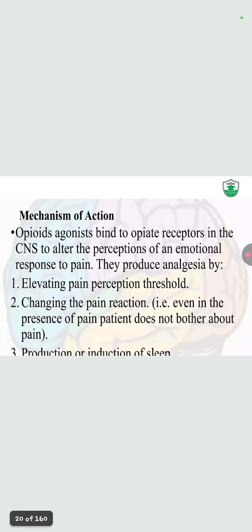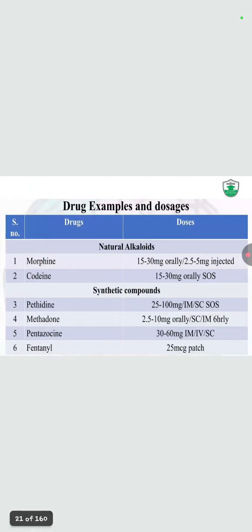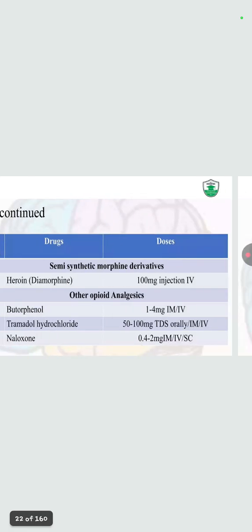Mechanism of action: an opioid agonist binds to the opioid receptor in the CNS to alter the perception of and emotional response to pain. They produce analgesia by elevating the pain perception threshold, changing the pain reaction, and inducing sleep. These are the opioid analgesic drugs along with their doses, how much to take, and through which route they can be taken.